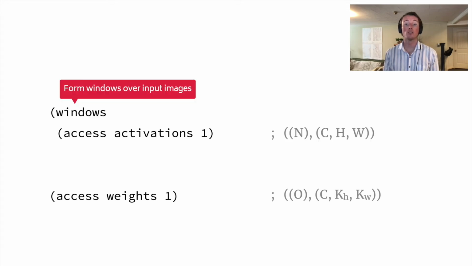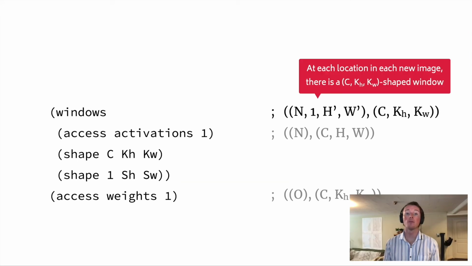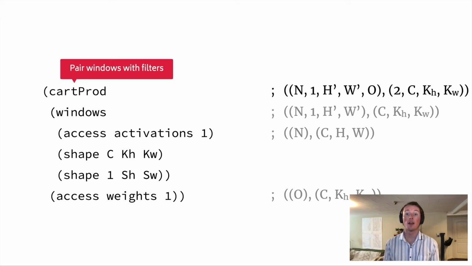Now we must form windows of our activations. As this is a common pattern, also appearing, for example, in max and average pooling, Glenside provides the windows transformer for this purpose. The windows transformer takes an access pattern, a window shape, and a list of strides. The result of the windows transformer is a new batch of images of shape H', W', where at each location in the new image, there is a C, KH, KW shaped window, representing each possible window of each image in the batch. Next, we use the Cartesian product transformer to pair every window of every image with every filter.